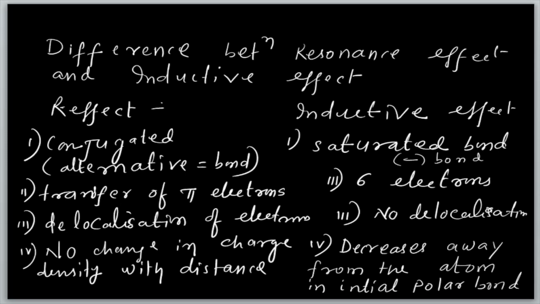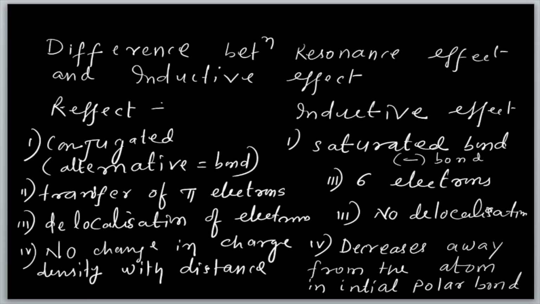Now, here is the transfer of pi electrons, the R effect. You observe in different examples that pi electrons are localized and transferred, but in the inductive effect it is sigma electrons. In the resonance effect there is delocalization of electrons. Delocalized movement of electrons takes place from one place to another, that is called delocalization. In the inductive effect there is no delocalization, it continues in a chain, so no change in charge density.